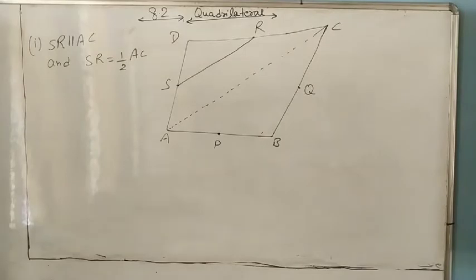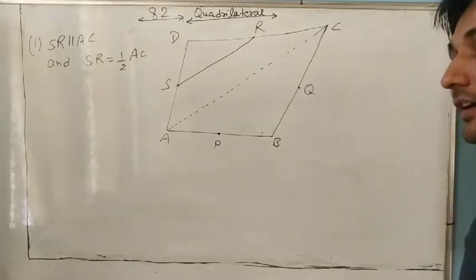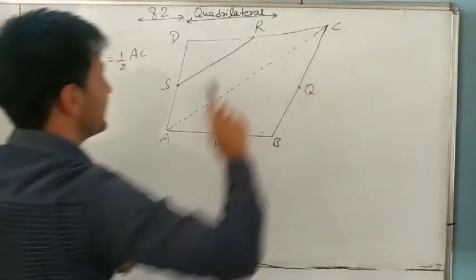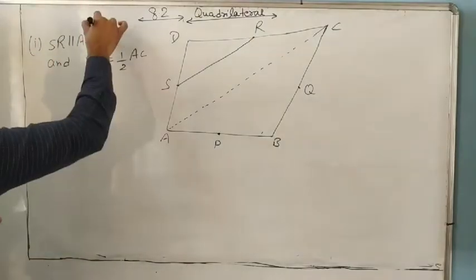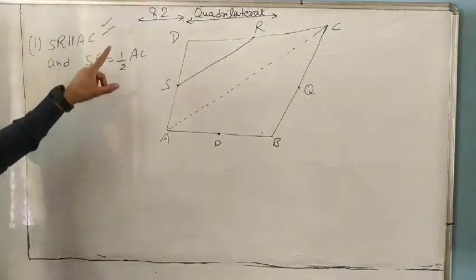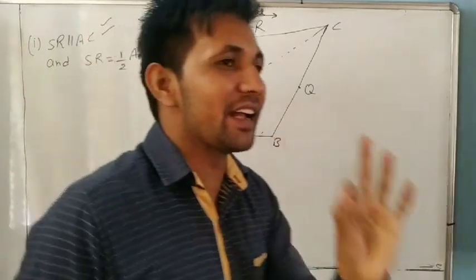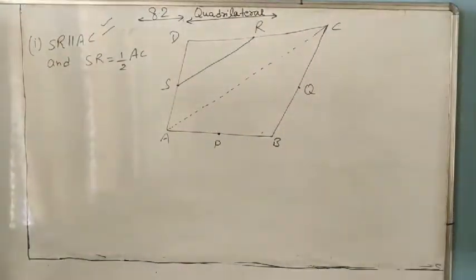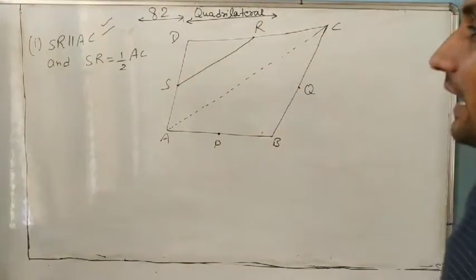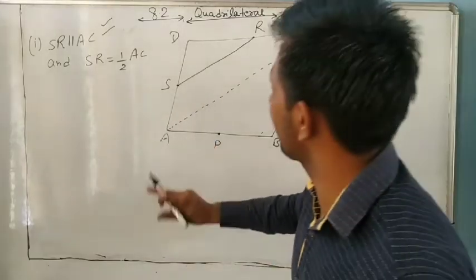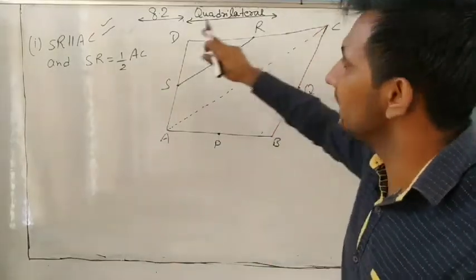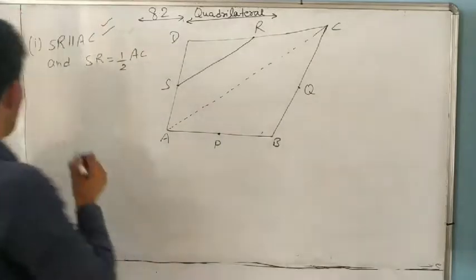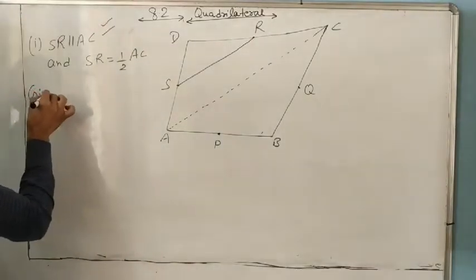But the midpoint theorem is always used in a triangle, and this is a quadrilateral. So to prove that SR is parallel to AC, we will take a triangle in which SR and AC are given. So in triangle ACD. Understand? First we always write the given. What is given in the question?